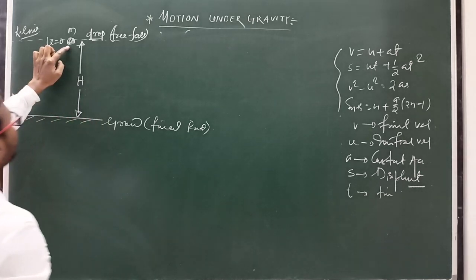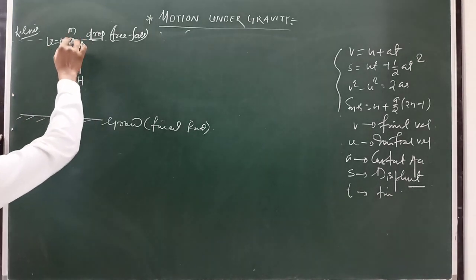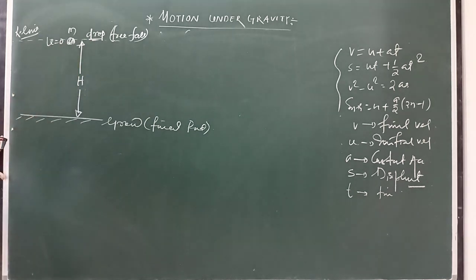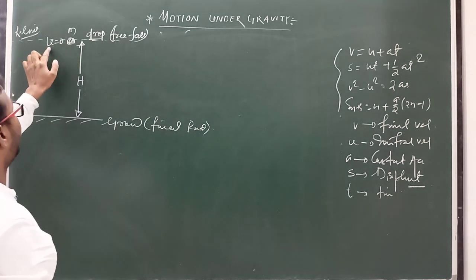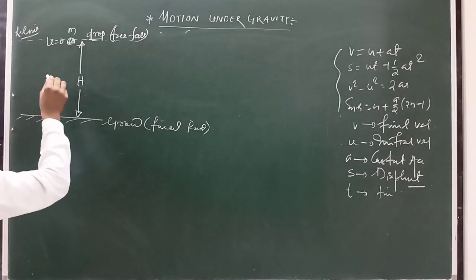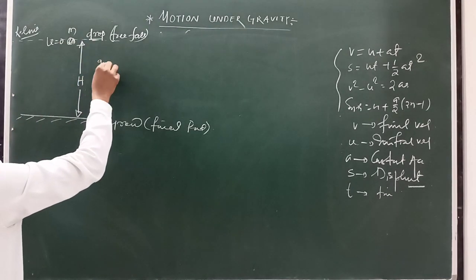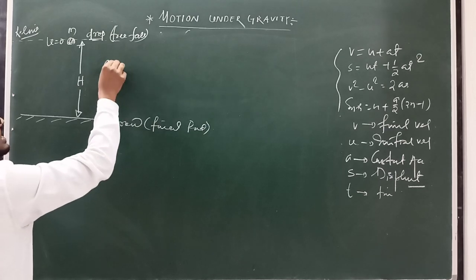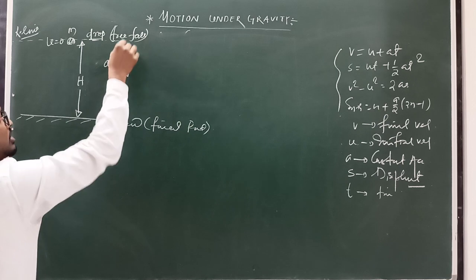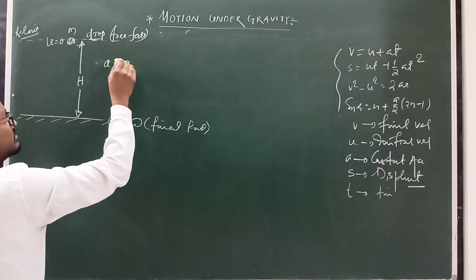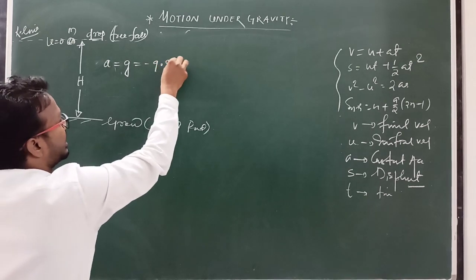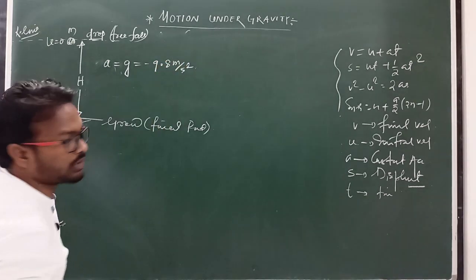So in this case we have to find the kinematic relations. The body is in free fall condition, and its initial velocity is 0. Clear? The body moves in the downward direction, but a is constant, meaning the acceleration becomes g, with a negative sign because of the downward direction, or we can write minus 9.8 meter per second square.